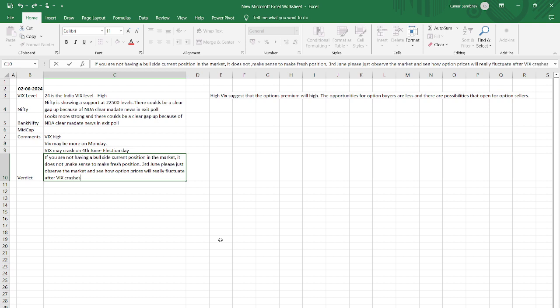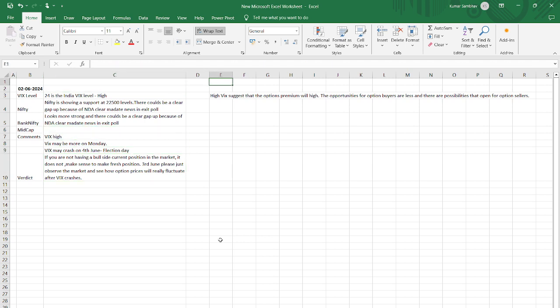So the clear result is that you don't have to buy the options. If you are selling the option, there will be a lot of volatility. I have been an option buyer for 2-3 years, and I definitely made losses, so my comment is that this is not the right time to buy the options. And if you are an option seller, I don't know, man.